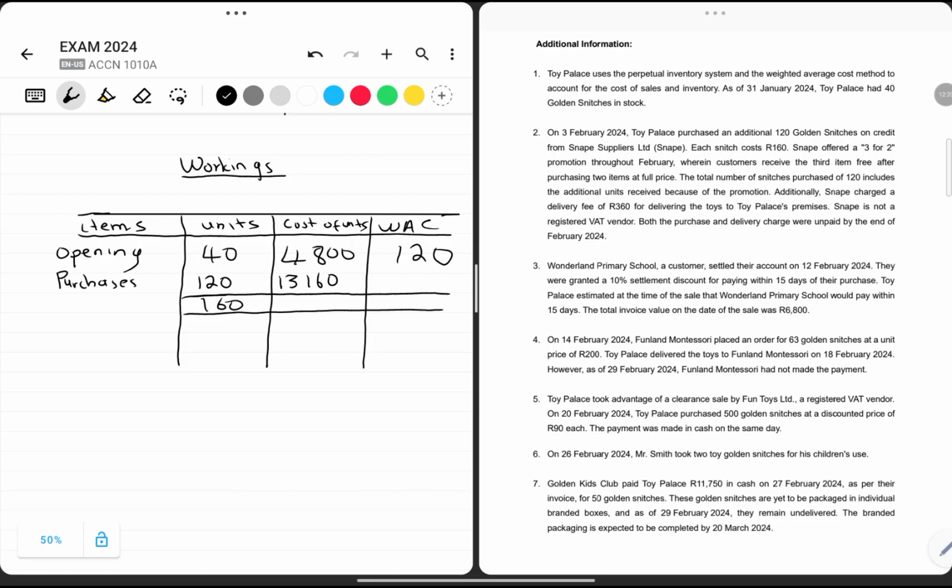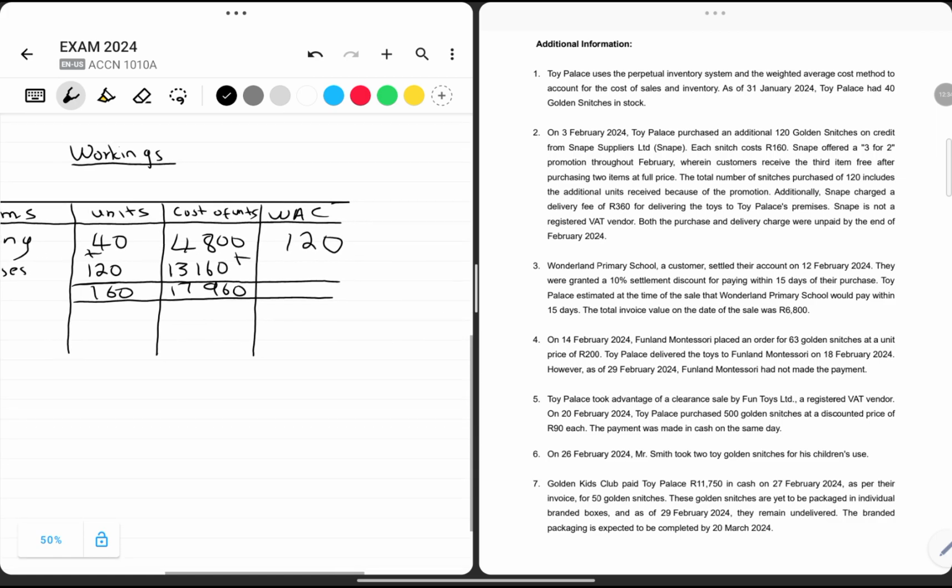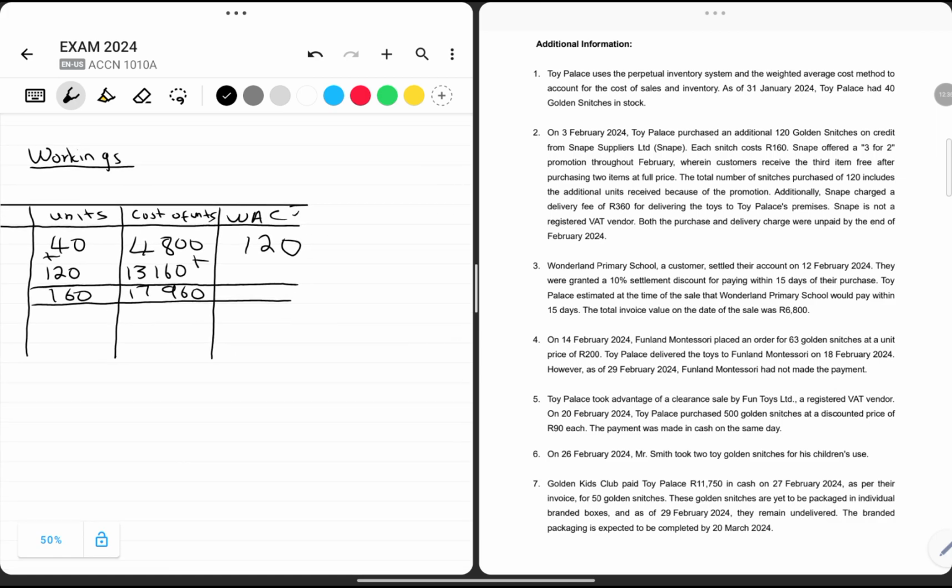Then let's check the value of those 160 units, which is 4,800 plus 13,160. We add both of these values and get 17,960 rand. We know that the weighted average cost is always calculated on the basis of the value of the stock divided by the number of units available.